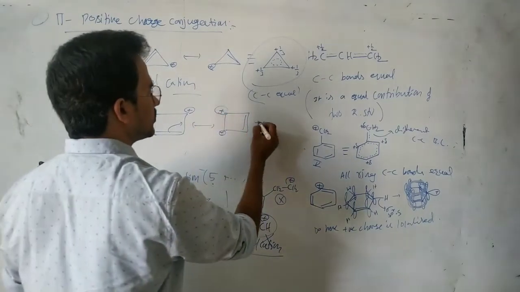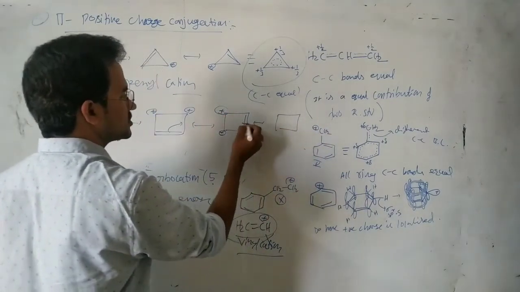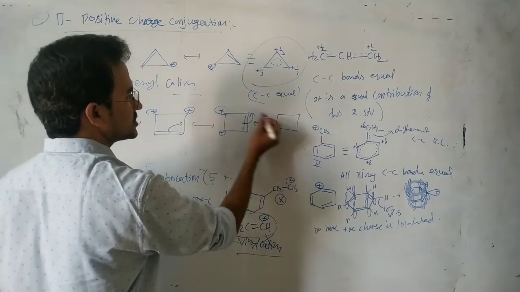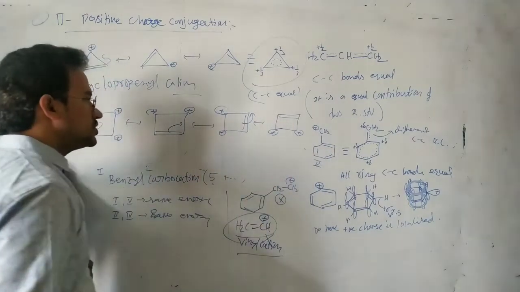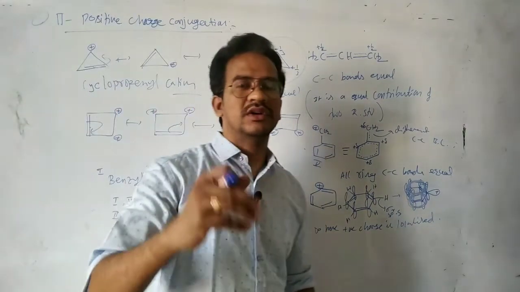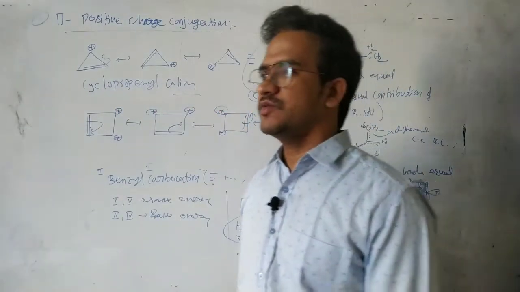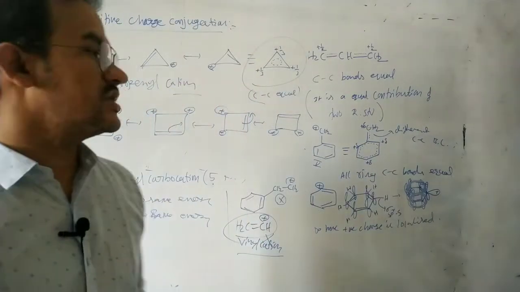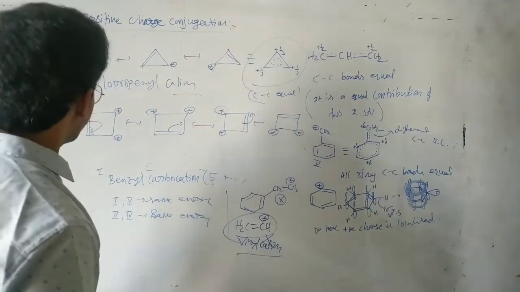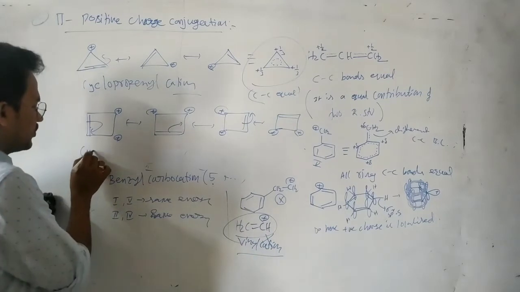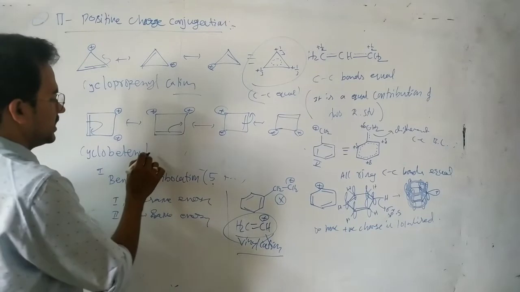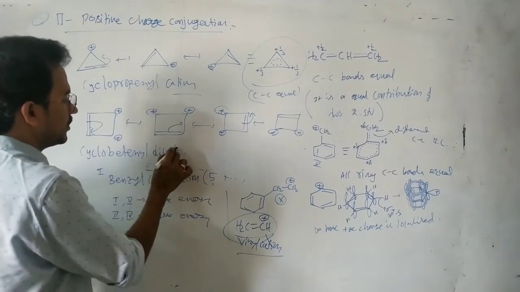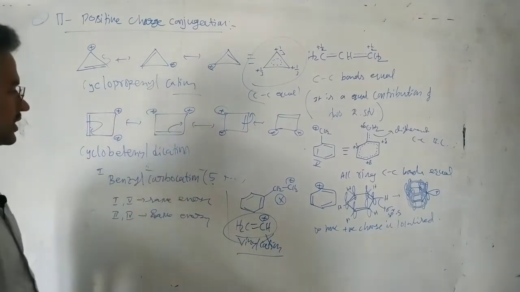And one more resonance structure is like this. Pi electrons moving to this carbon, negative, positive, pi bond, here plus, here plus. So this one has 4 resonance structures. This dication is known as the cyclobutenyl dication. Cyclobutenyl dication. These are the 4 resonance structures, so it is a resonance hybrid.